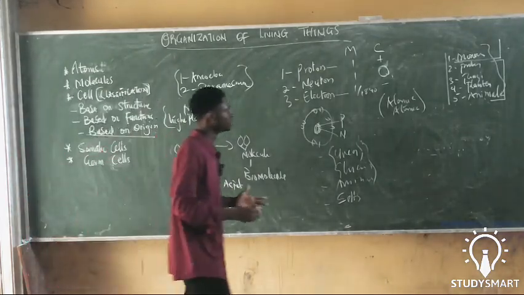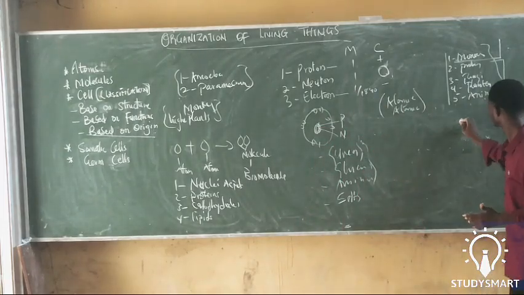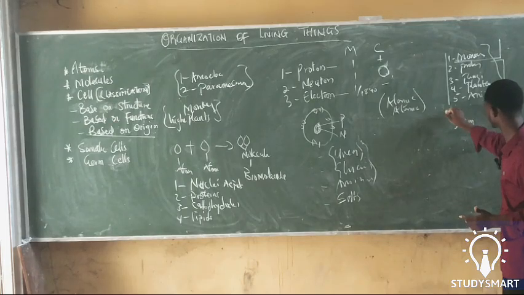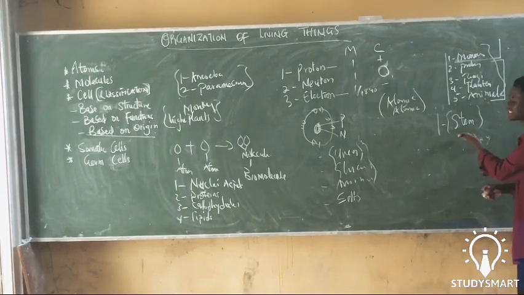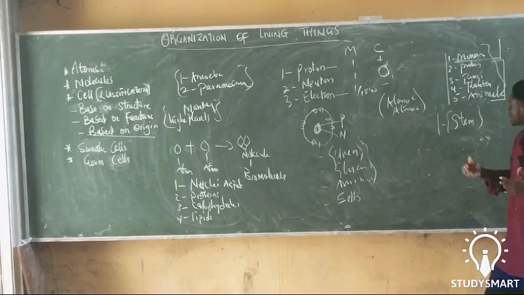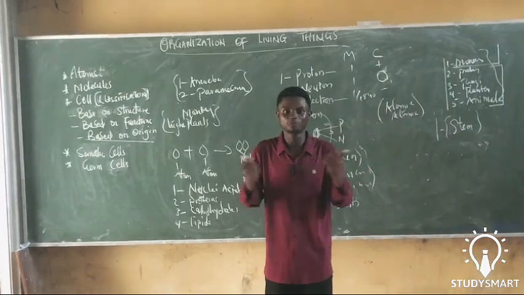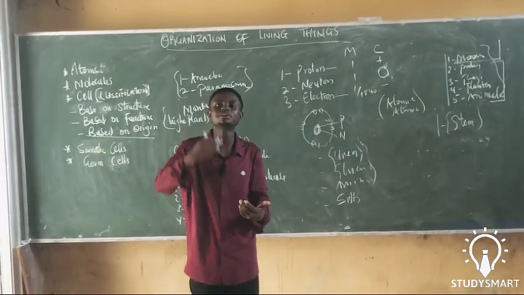Now, classification of cells based on their origin. Based on their origin, we have two major classifications. We have the stem classification. Now, what is it? The word stem in life sciences talks about the home of reproduction, the home of division, where something can be reproduced.